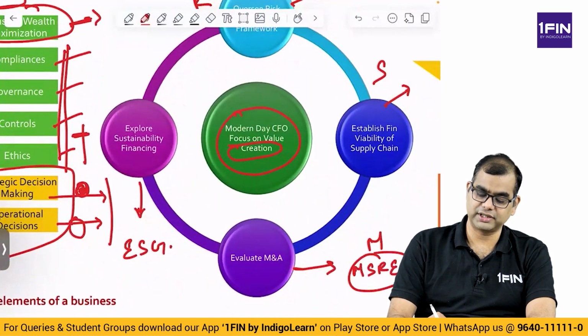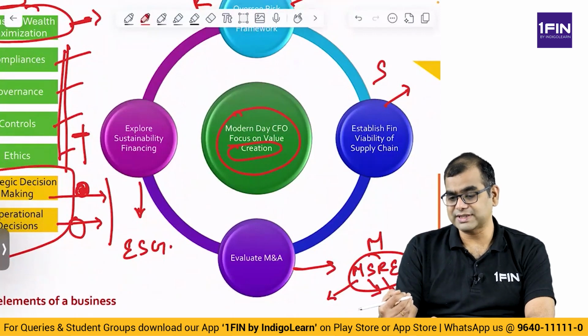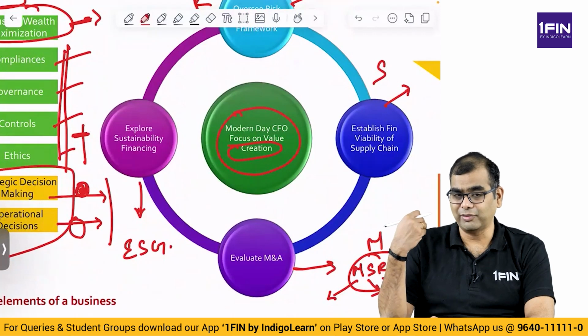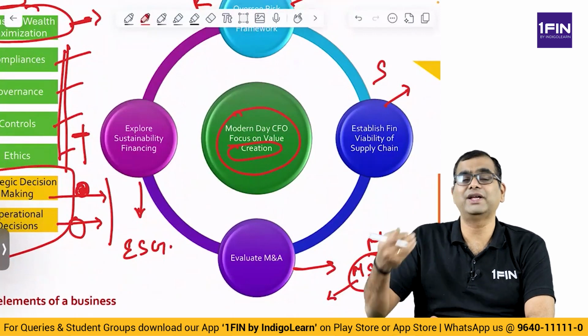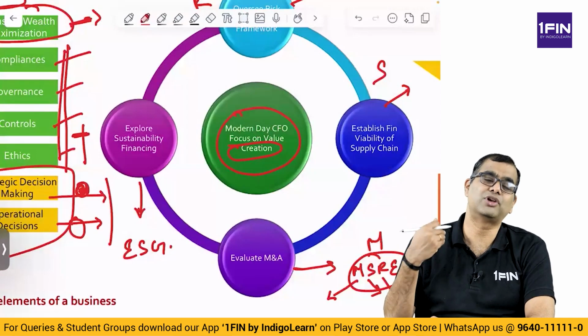MSRE. A modern day CFO does this. What is this MSRE? M is M&A, S is your supply chain, R is risk management, E is ESG. What happens in each of these? In M&A, you're supposed to evaluate projects. You're supposed to go through each of the projects and see whether we are acquiring it for the right price. Are we acquiring it for the right reason? Are we merging for the right reason? Because of that, are we getting enough value? Is the value correct, incorrect? What is going to happen? You're supposed to evaluate all of that.